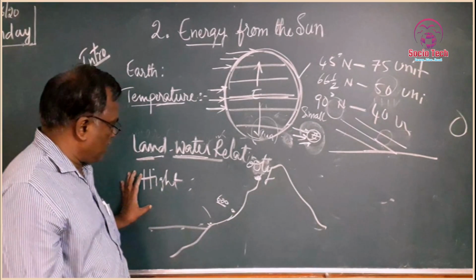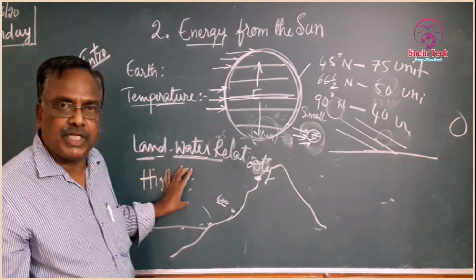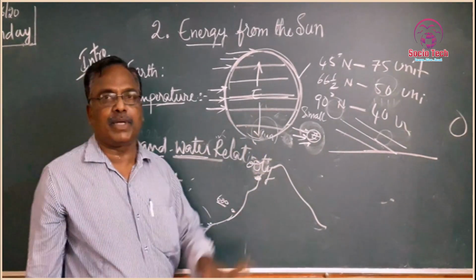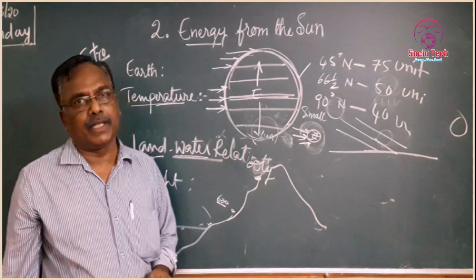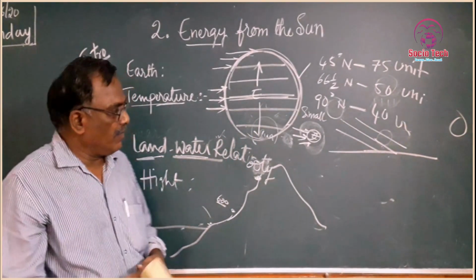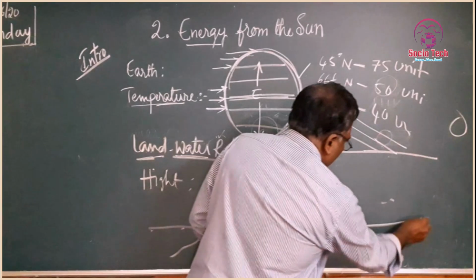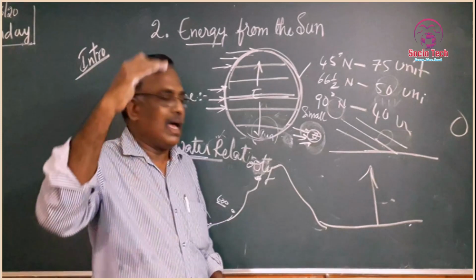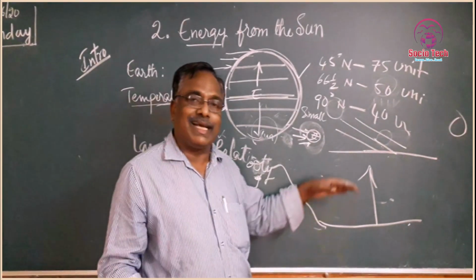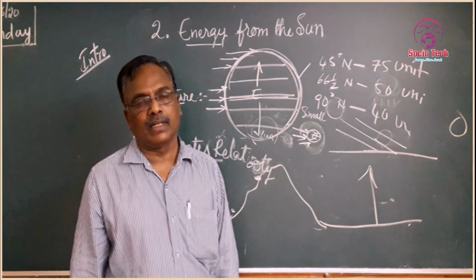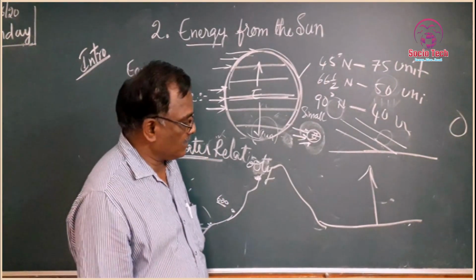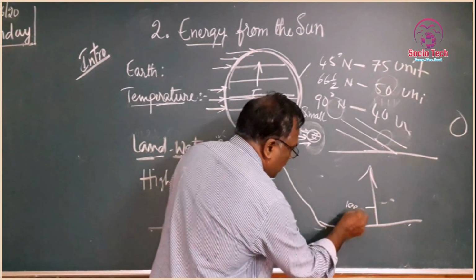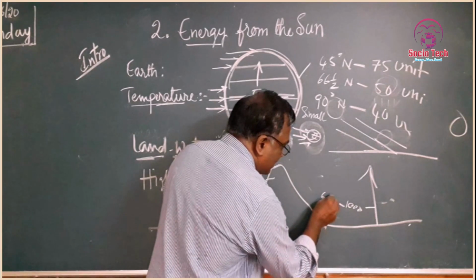That means the height, elevation or altitude also influences the temperature of a particular place. How? While we move from the earth surface to greater height, the temperature gradually decreases. For every 1000 meters, the temperature decreases by 6 degrees Celsius.